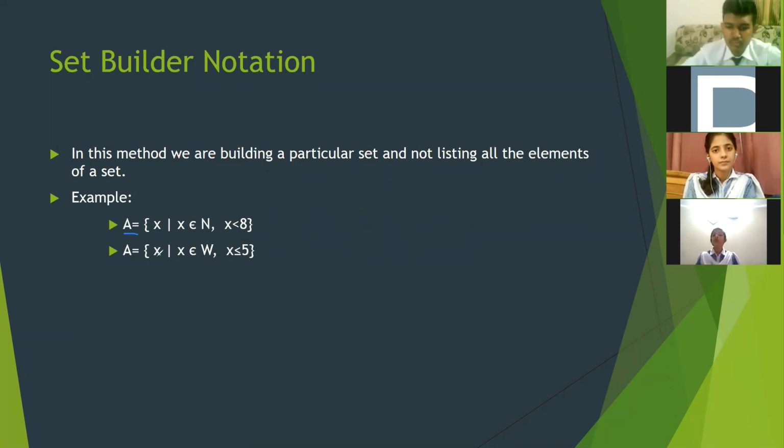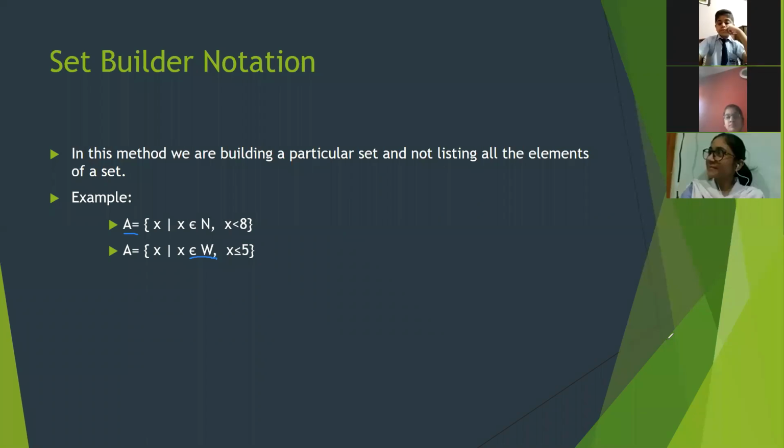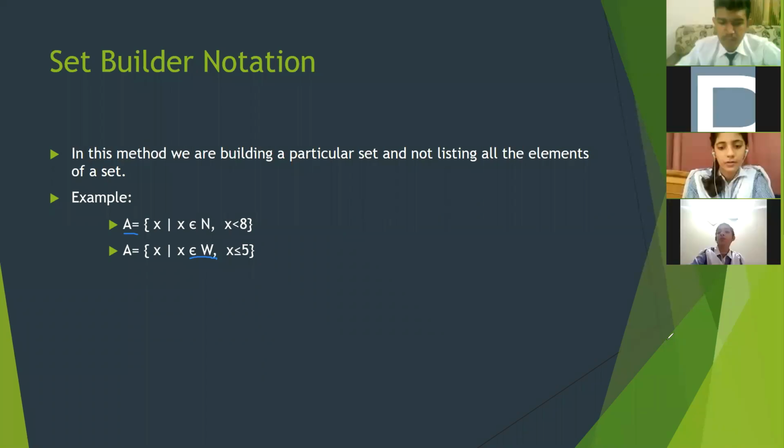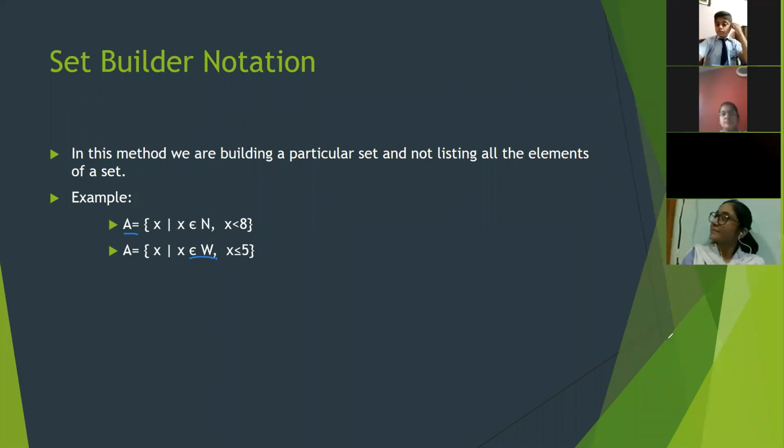In the same way, x such that x belongs to W. What is meant by W? W means whole numbers. Very good. Ali, W means whole numbers.